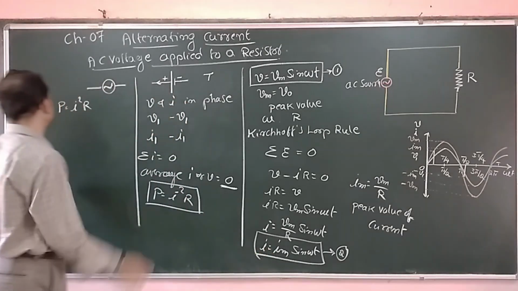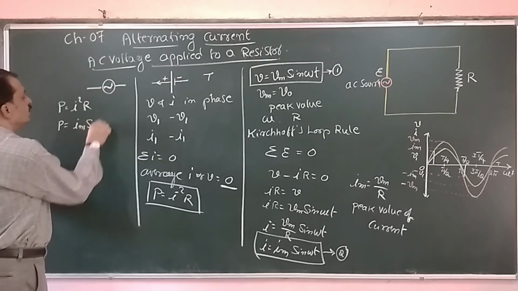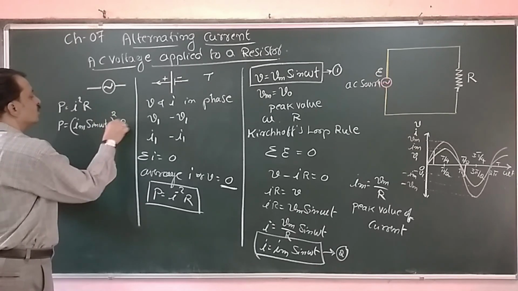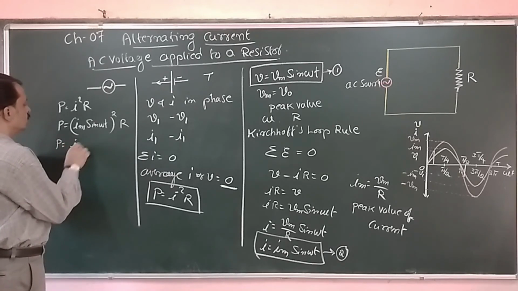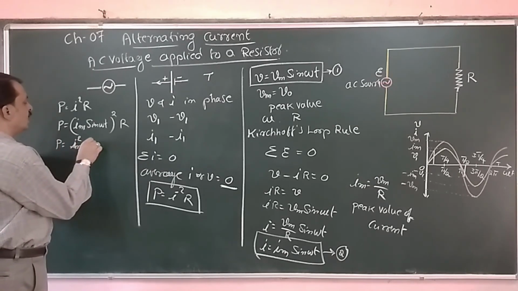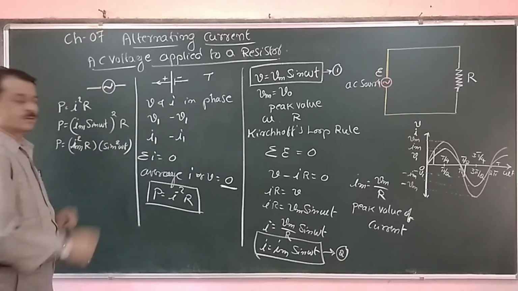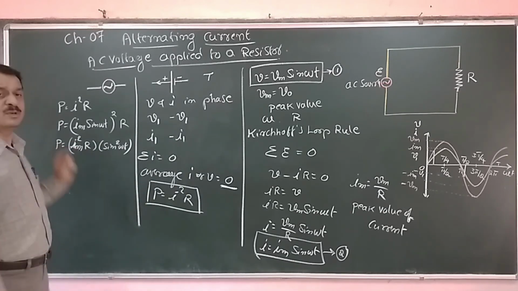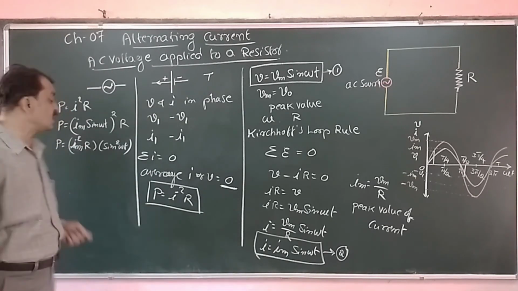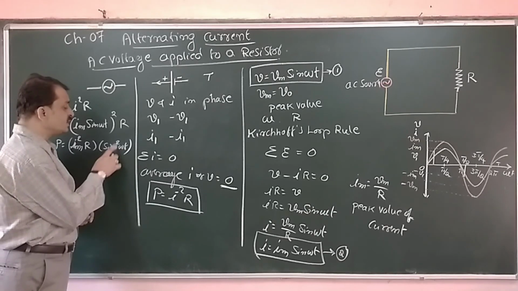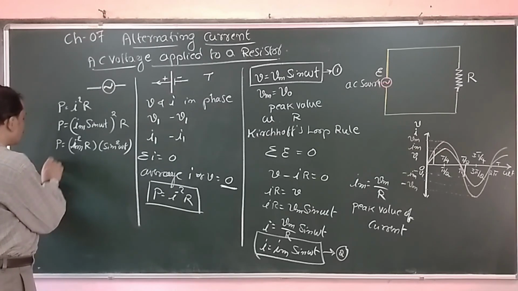Substituting, P is equal to Im sin omega t whole square into R. Rearranging the terms, instantaneous power is equal to Im square into R and sin square omega t. Here Im is the peak value of current, always a constant, and R is the external resistor, also a constant. The variable quantity is sin square omega t. Now we have to work out the average power.